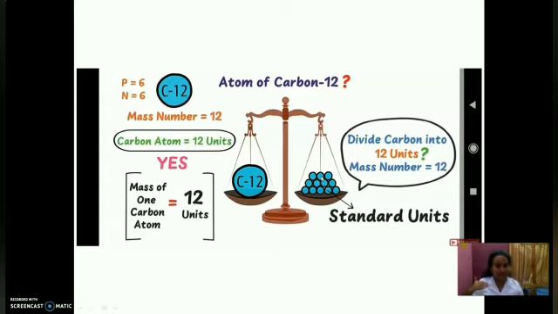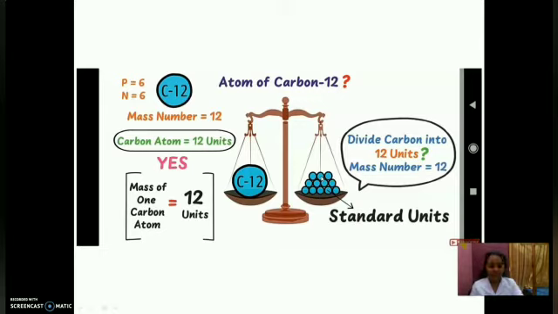And if a small student is there, we compare the height of Hari with that student. For example, his name is Krishnan, having height 2 feet, 1 foot less than Hari. Similarly, we are comparing every element's mass with the standard unit carbon.